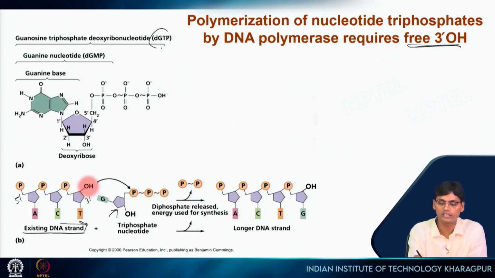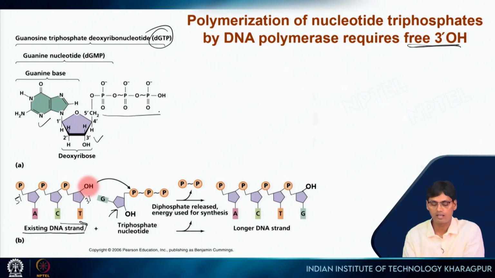You can see the guanine base here, then the sugar, and this is the triphosphate. Because of this nucleophilic attack, the diphosphate is getting released, and now you will see a new phosphodiester bond here.